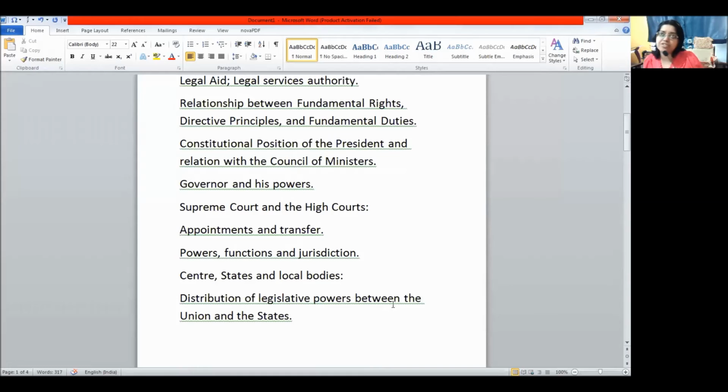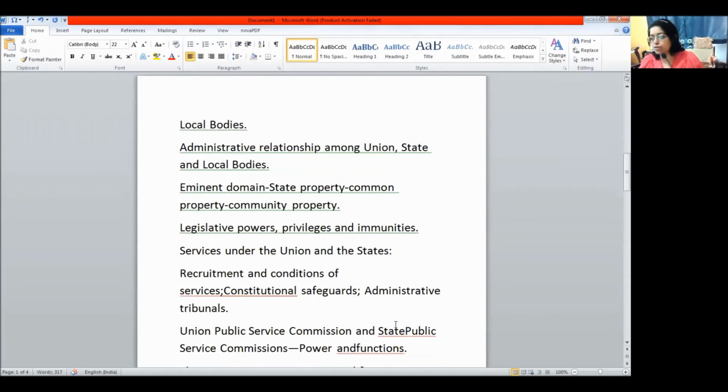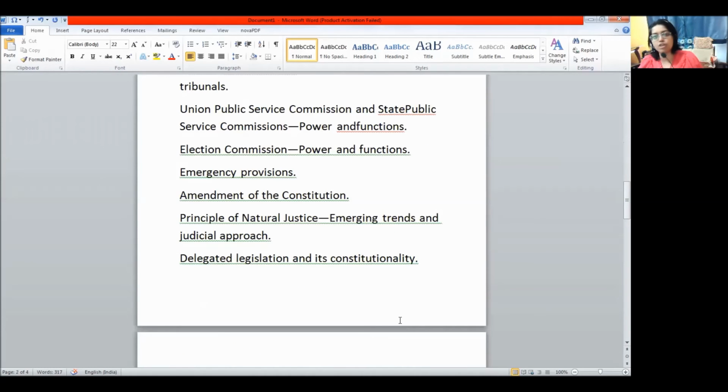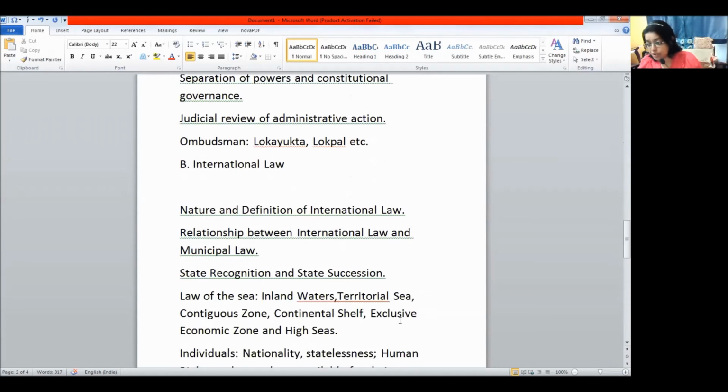But can you really study this only from the Constitution of India? No. So I will suggest the book by PM Bakshi Sahab. It is the best book, published by Universal Law Publication. Then local bodies, service under the union, recruitment, almost all of this is a part of the Constitution of India. International law.